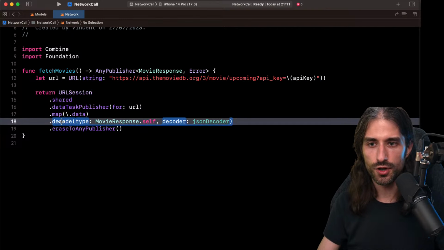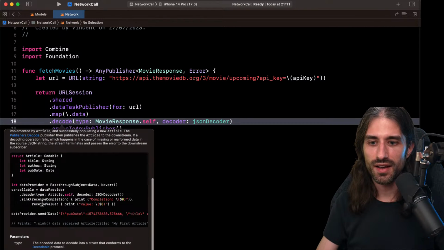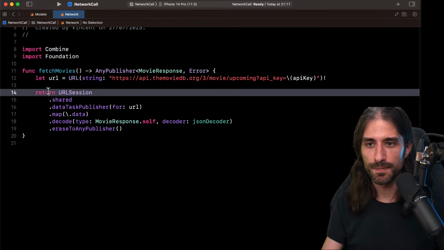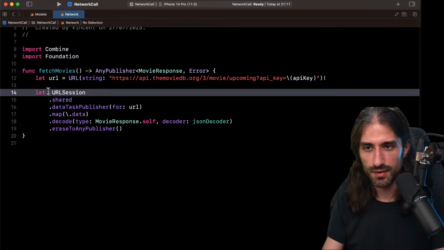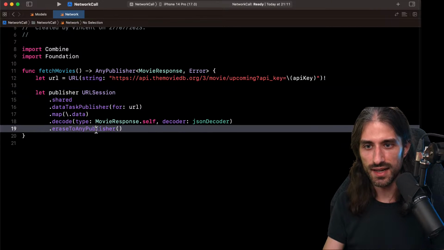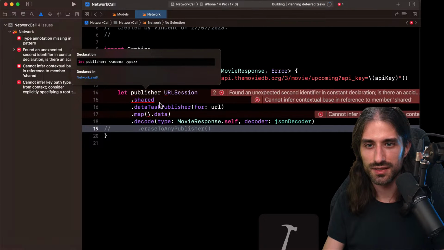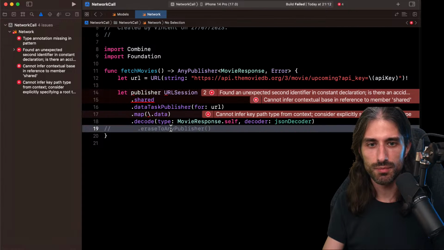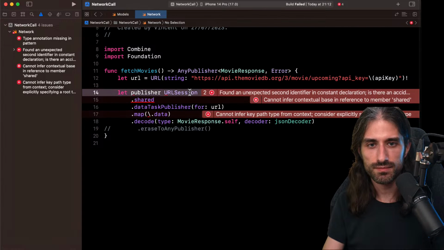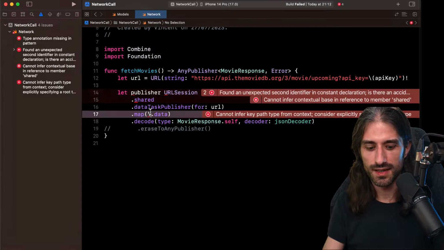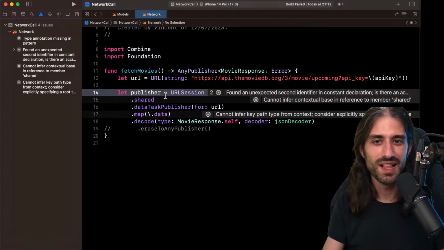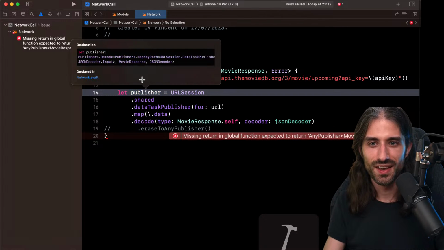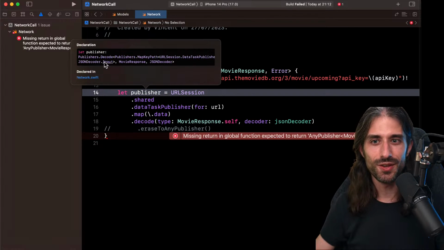And if I take a look at the code, I would so much like to see the type of this thing. Let me do something like let publisher like that. Let's comment this. I would like to see the type of this thing actually, but it's not going to be happy because now it cannot compile the code. That sucks. Oh no, maybe because I forgot this. Okay, my bad. So now you can see the type.